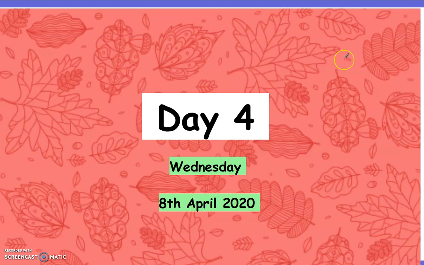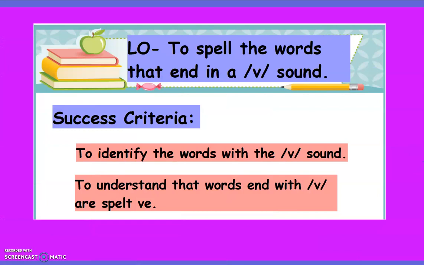Let's see what is the learning objective for today. And here comes the LO. What is the LO for today? To spell the words that end in a V sound.